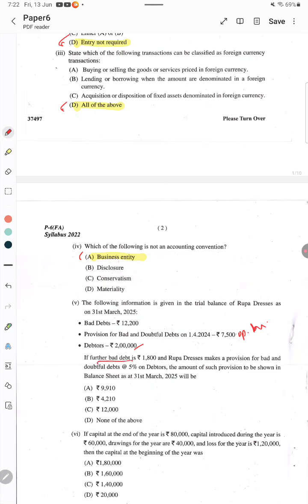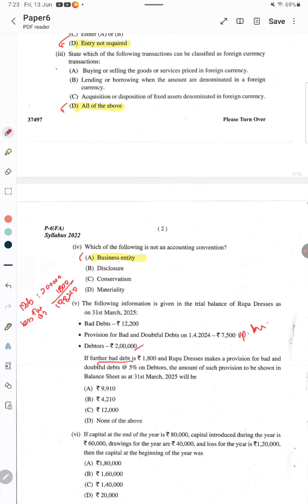So, what we have to do actually is take debtors, that is 2 lakhs. From this we have to deduct only the further bad debts, that is 1800 rupees. So, 2 lakh minus 1800, that is 1,98,200.